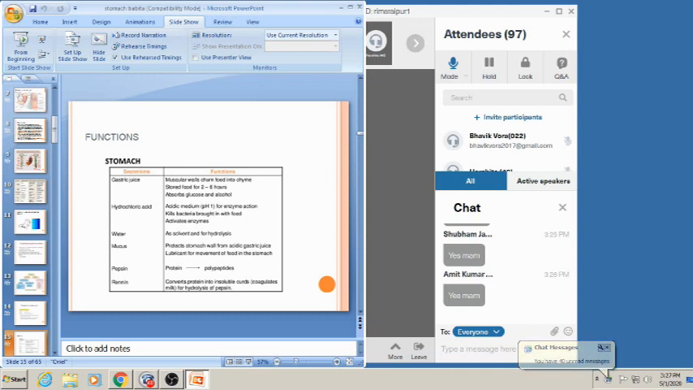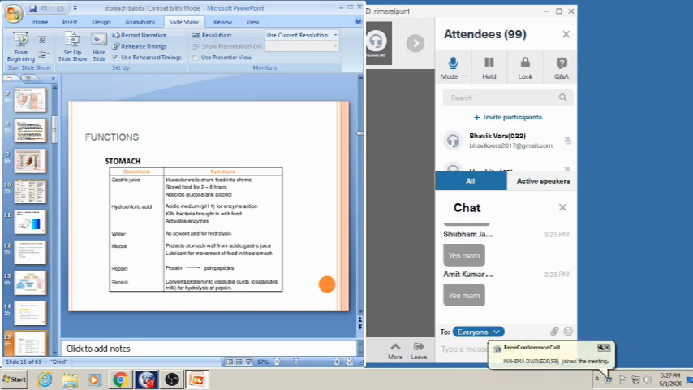Gastric juice: the muscular wall churns food into chyme. Stored food for 2 to 6 hours, absorbs glucose and alcohol. Hydrochloric acid provides an acidic medium for enzyme action, kills bacteria brought in with the food, and activates enzymes. So hydrochloric acid is